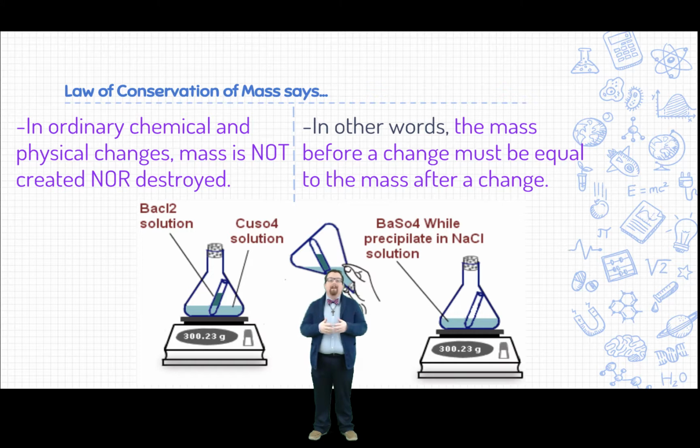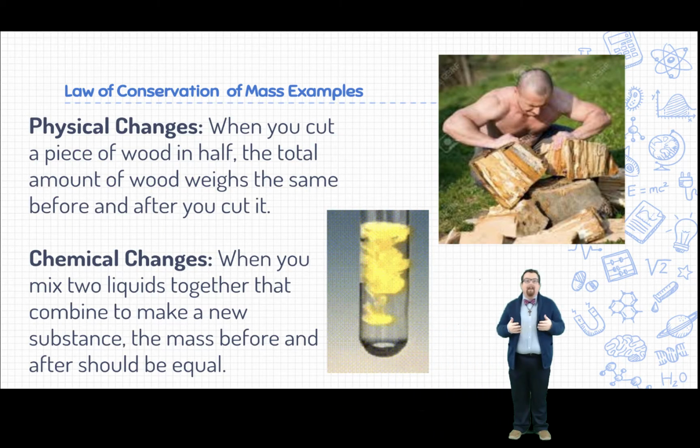There are a number of chemical and physical reactions that we could do in class to show that the law of conservation of mass is true. Let's look at a couple of examples. First off, if you cut a piece of wood in two, that is a physical change. We still have a piece of wood when we're done. If you take the mass of the wood before you cut it and the mass of the two pieces of wood after you cut it, plus any sawdust that you got while you were cutting it, the masses will be exactly the same before and after. That's because we didn't lose any of the wood or gain any wood.